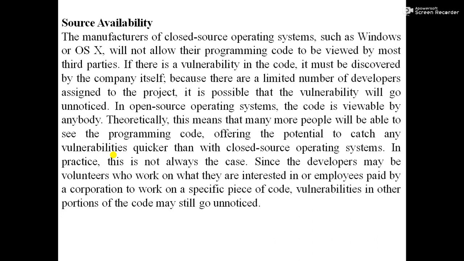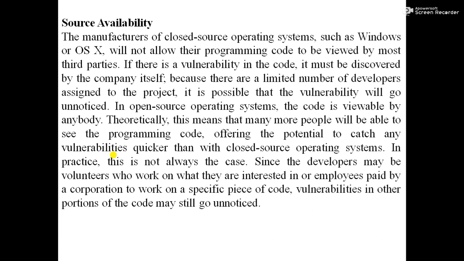So in this way, the comparison between open source and closed source operating system, we can summarize that first and foremost difference is that in open source operating system, the source code is available freely for the user, whereas in case of closed source operating system, source code is not available. Second point of difference is development cost.